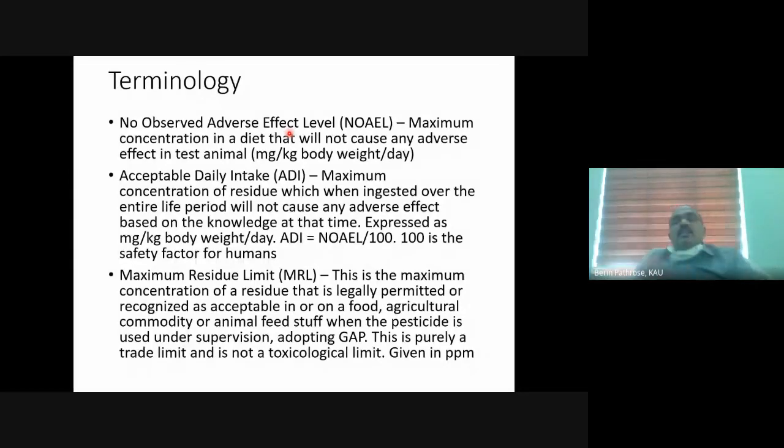Say we conducted the same experiment simultaneously in 10 different states of our country, and we have the residue value from these 10 different areas. Will the residue value be the same in all the different areas, or will it be different? What is your opinion? If you are growing 10 tomato crops in 10 different states, spraying the same pesticide at the same concentration, it can differ. It will differ. Not can, it will differ.